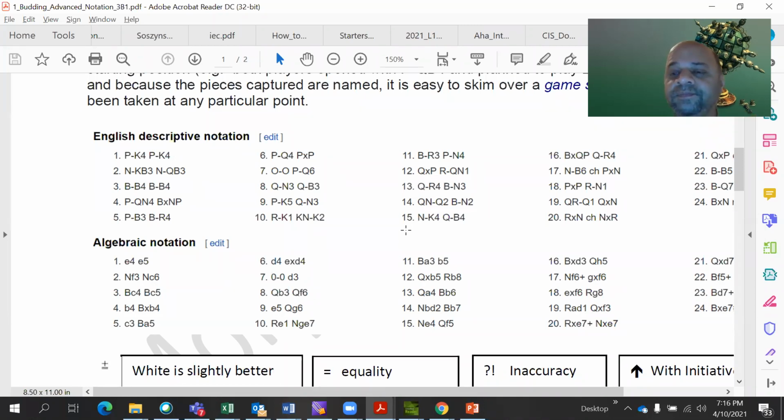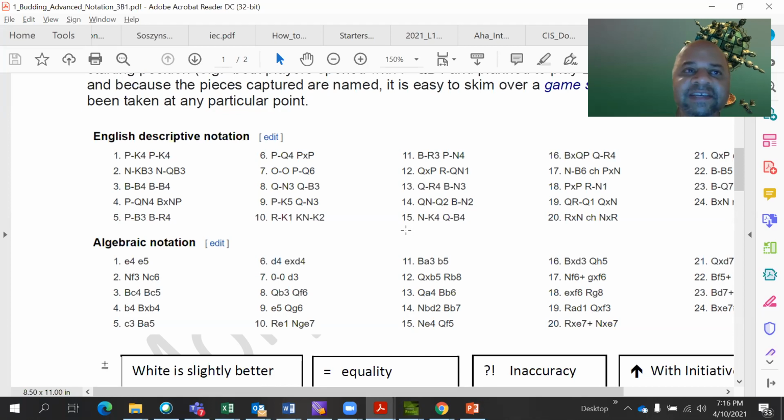Now, I have seen that even in the assignments, some of you have written P even in the case of algebraic notation, like pawn to E7, you have written P E7. I have not cut marks because it was okay at level 2. But remember, in algebraic notation, we don't write P for the pawn. Only in the descriptive notation you write it.